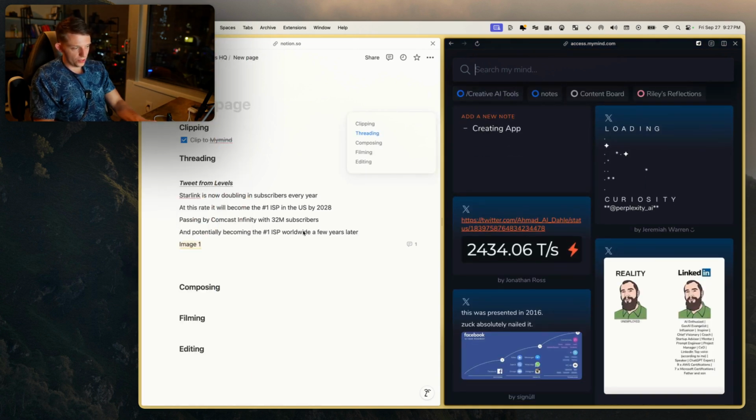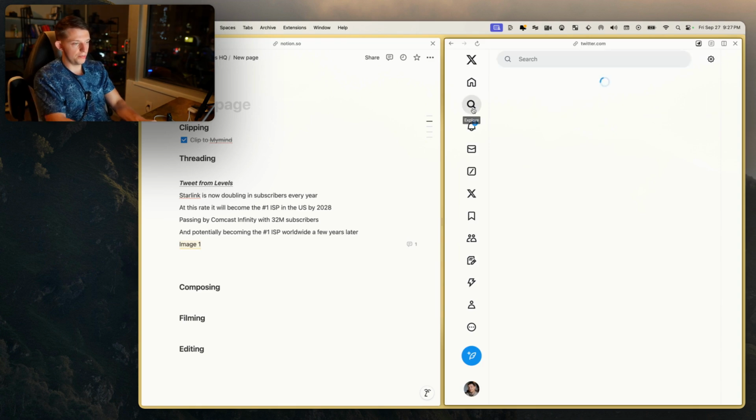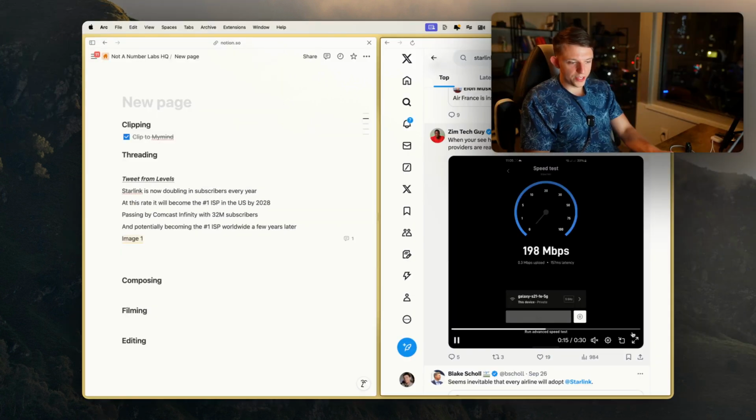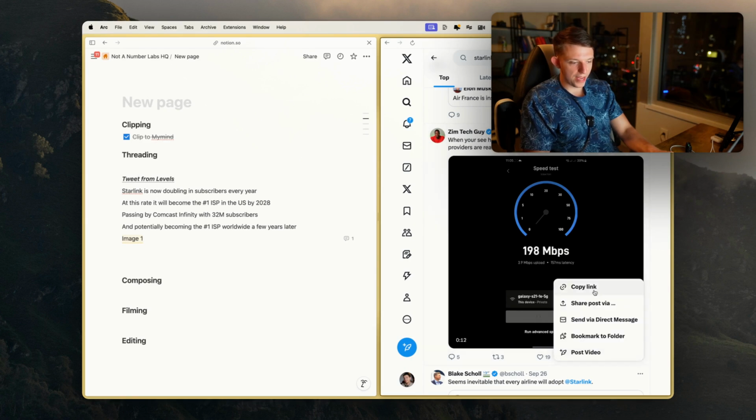idea that we selected. And so we're just selecting the fact that Starlink is starting to take over the world. And what we can do here is we can actually go to Twitter as well. So if we go to Twitter and we just type in Starlink, what we can do is we can find other things that we might want to include. And so this is a really great video showing how fast this is.